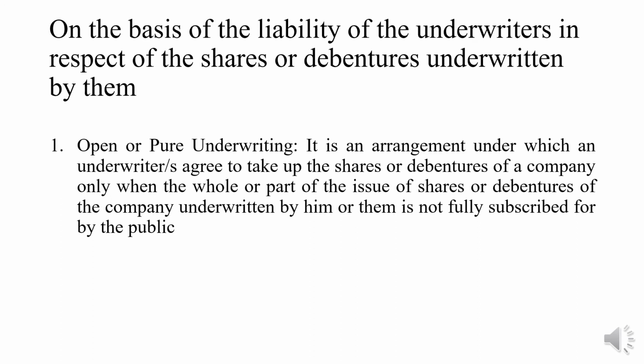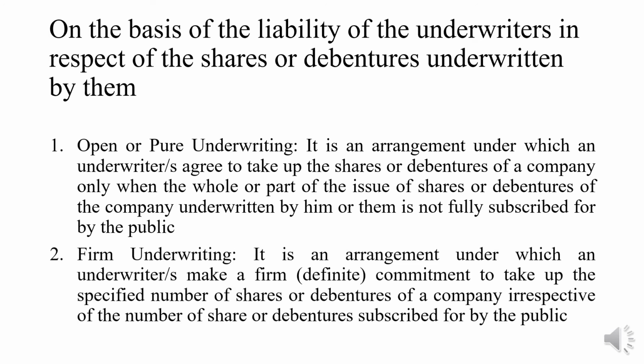Okay, shares or debentures which are underwritten, but if they are not subscribed by the public, in that case they are going to take them up. They are going to be taken up by the underwriters.